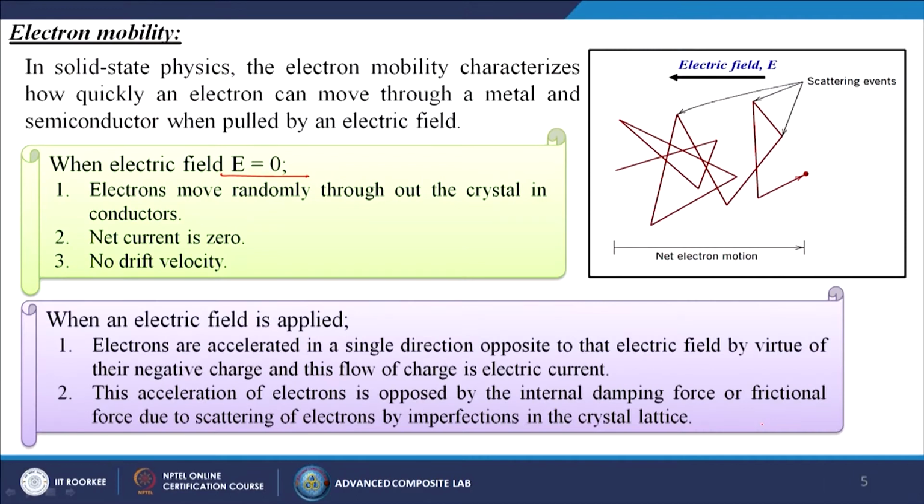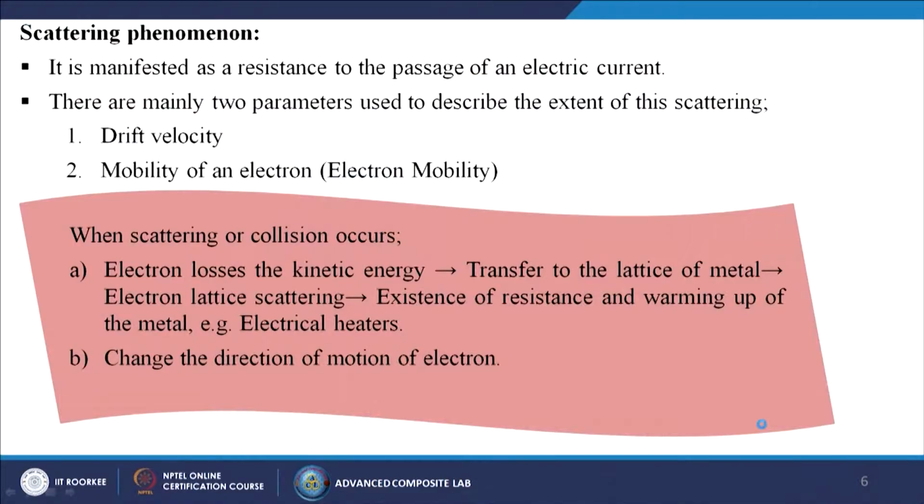This acceleration of electrons is opposed by the internal damping force or frictional force due to scattering of electrons by imperfections in the crystal lattice. In simple words, we have to agitate the electrons to flow from one side to another. What is the scattering phenomenon? It is manifested as a resistance to the passage of an electric current.